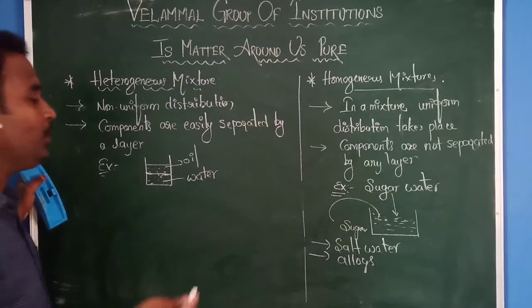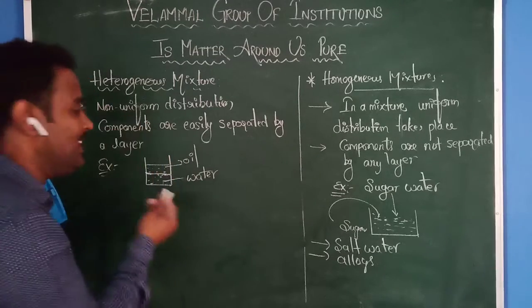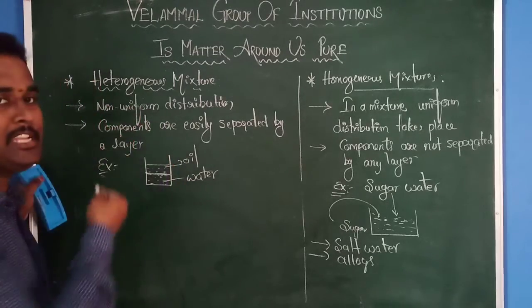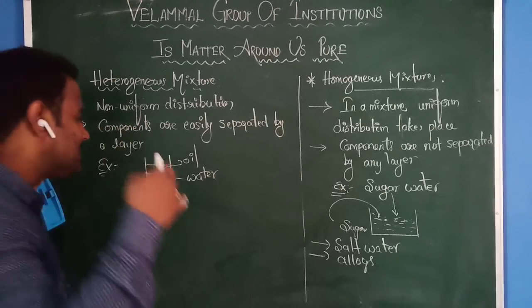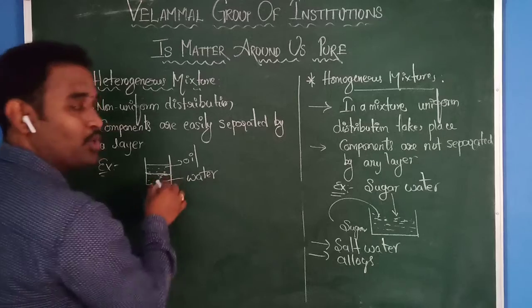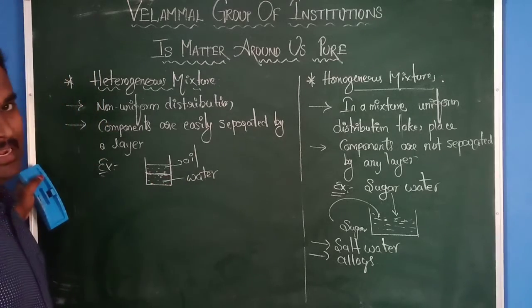Then what we can conclude is that by seeing it alone we can say it comes under a heterogeneous mixture, because non-uniform distribution takes place, and at the same time these two components are separated by a layer.